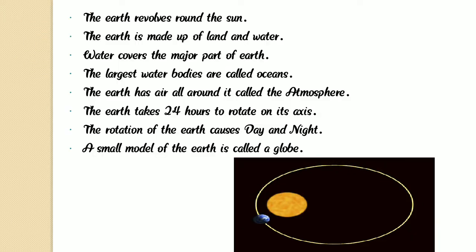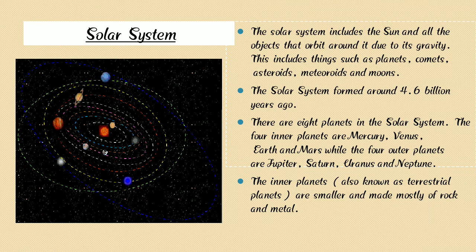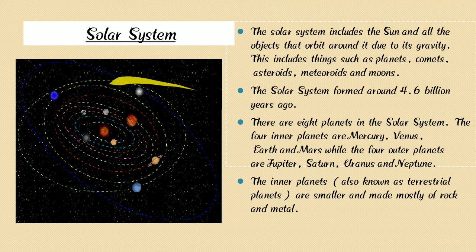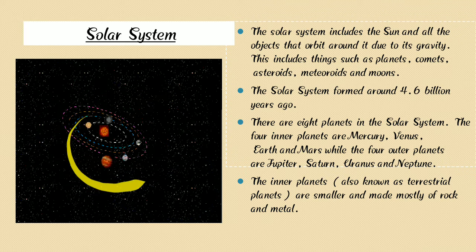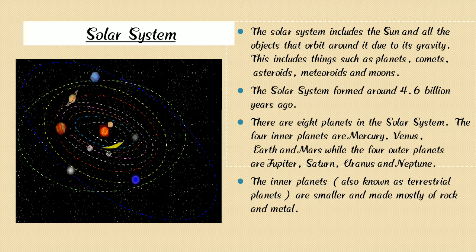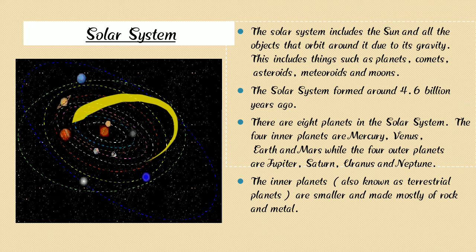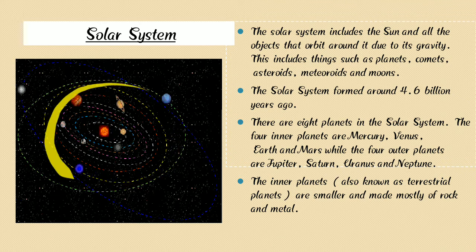Next, here we can find the solar system. It is a galaxy and it is a solar system. In the middle we can find the sun. The sun is a yellow star, and these are all planets, 8 planets.